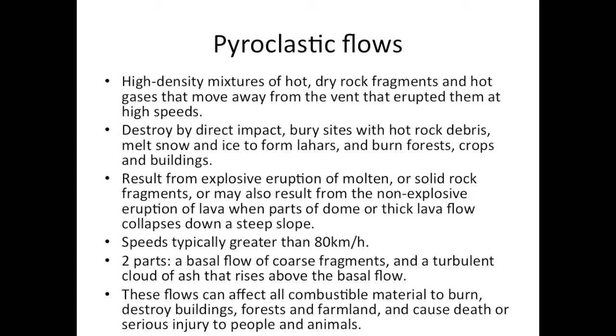A pyroclastic flow can travel at speeds typically greater than 80 km per hour. They consist of two parts, a basal flow of coarse fragments and a turbulent cloud of ash that rises above the basal flow. These flows can cause all combustible material to burn, destroy buildings, forests, and farmland, and cause death or serious injury to people and animals.